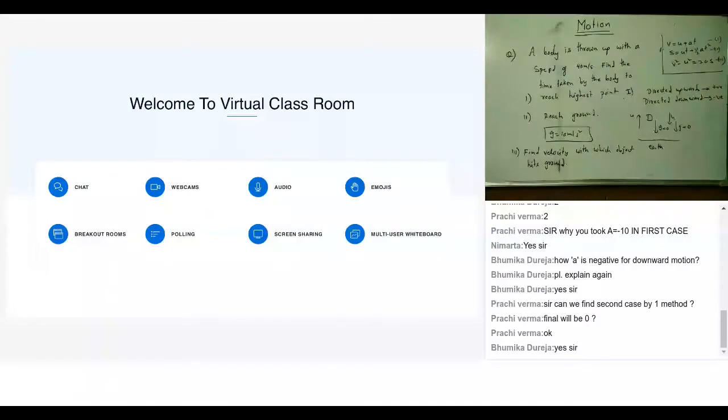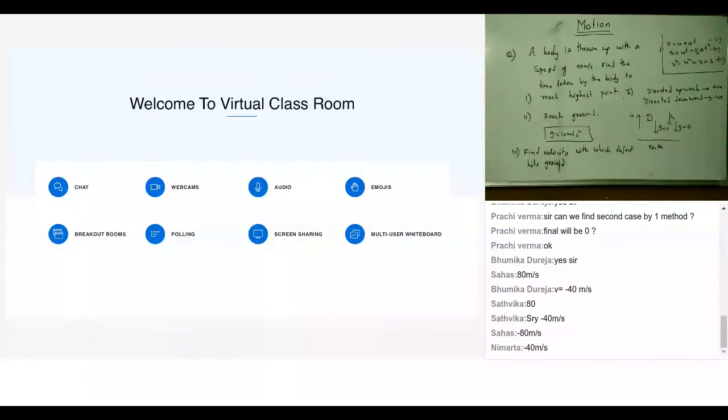You're required to find the velocity with which the object would hit the ground. Yes? Sir, is it minus 40? You're asking me a question. So your answer is minus 40. Let's check. Let everyone do it. Then we'll see whether it is correct or wrong. Right?